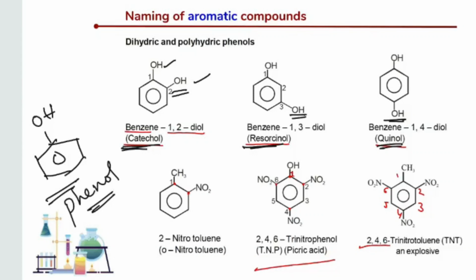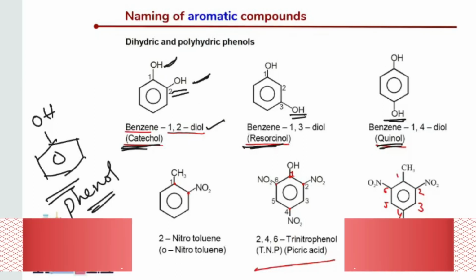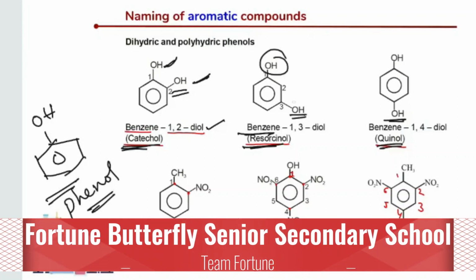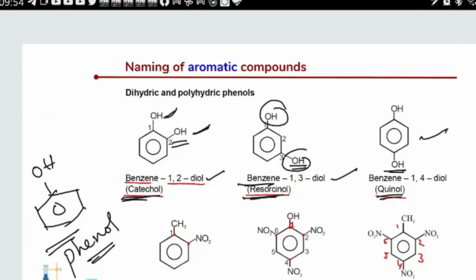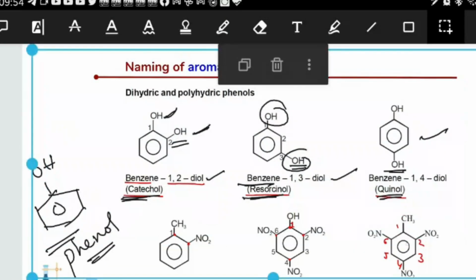But when it comes to IUPAC nomenclature, it is benzene with the first position and second position having diol. And resorcinol is benzene with the first position and third position having diol. And the same way here, benzene-1,4-diol. Am I clear to everyone? Yes, sir. Right.